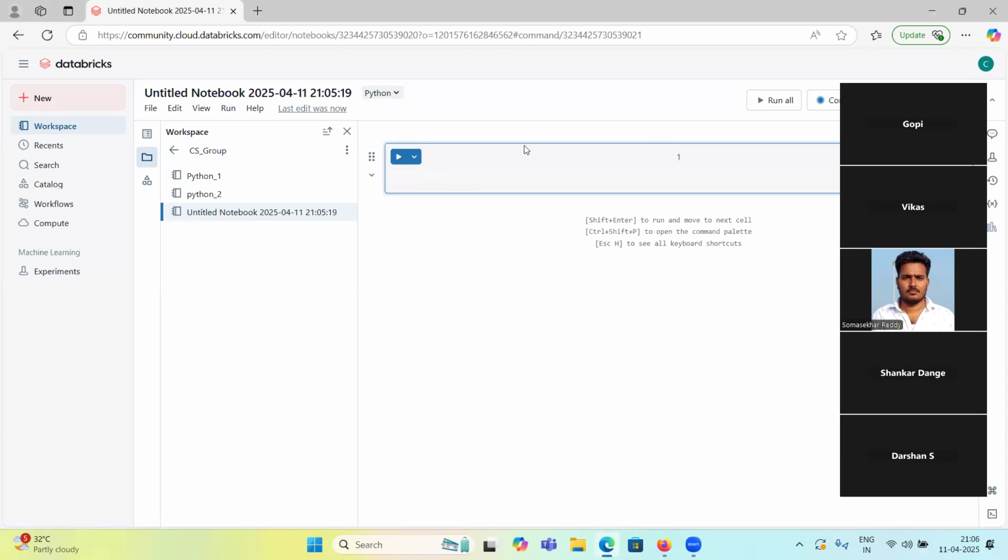Today's topic will be very important because daily in data processing we will use lists, tuples, sets, and dictionaries. Sets we won't use much, but lists, tuples, and dictionaries we will encounter daily. That's why today's session, and maybe we can have a session on Monday also, is regarding lists and these sequential data types.